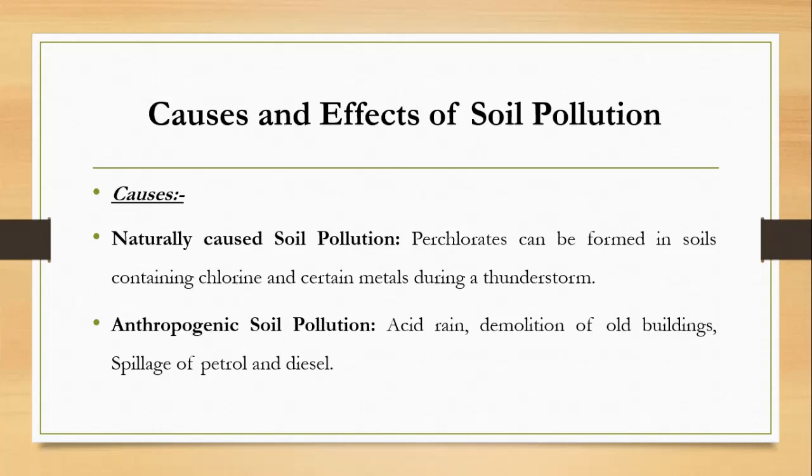Anthropogenic soil pollution is pollution that can be caused by us, and there is acid rain, demolition of old buildings, spillage of petrol and diesel. So when an excess of water, petrol and diesel is released into the soil, it can cause soil pollution.